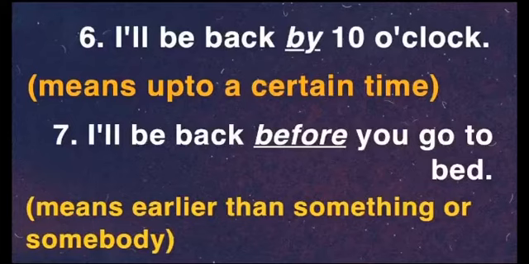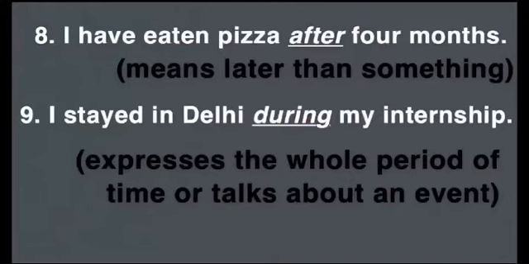I'll be back by 10 o'clock. By is the preposition of time here, which means to express up to 10 o'clock. It means that you can be back before 10 o'clock, but not later than 10 o'clock, up to a certain point of time. The next one is I'll be back before you go to bed. We use before when we wish to express earlier than something or somebody. The next one is I have eaten pizza after 4 months, and after expresses later than something or someone.